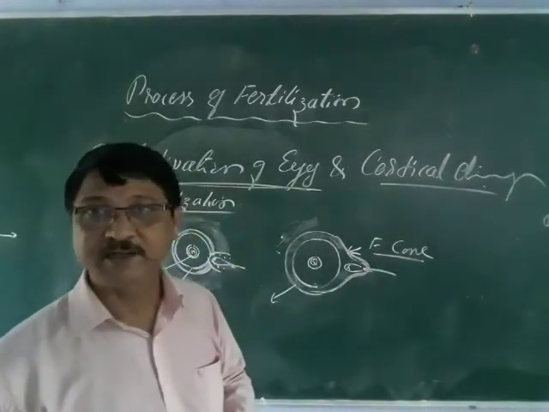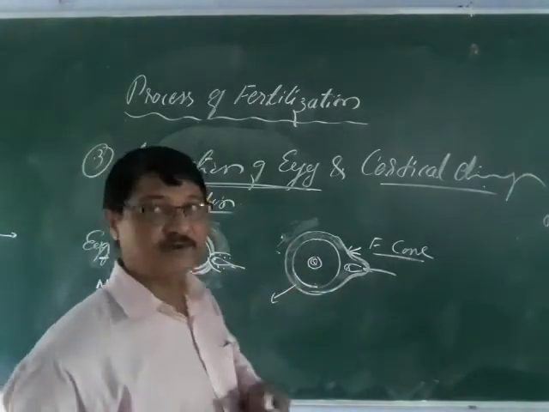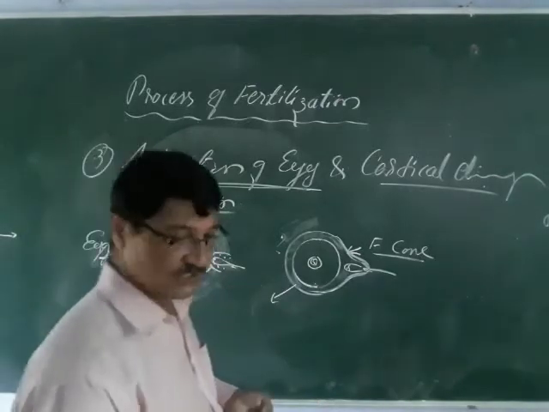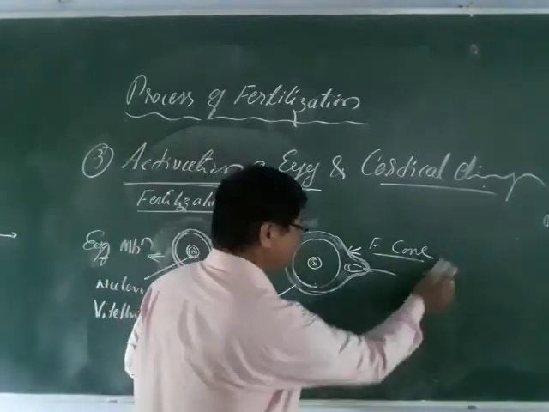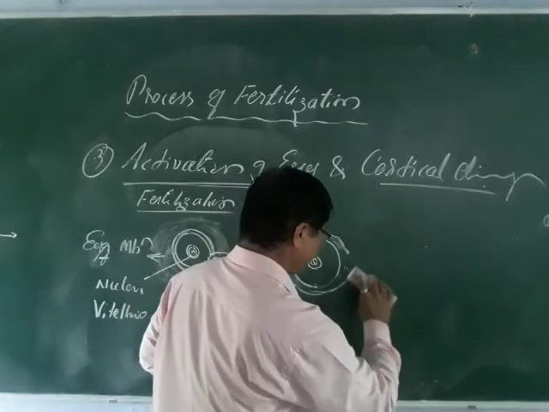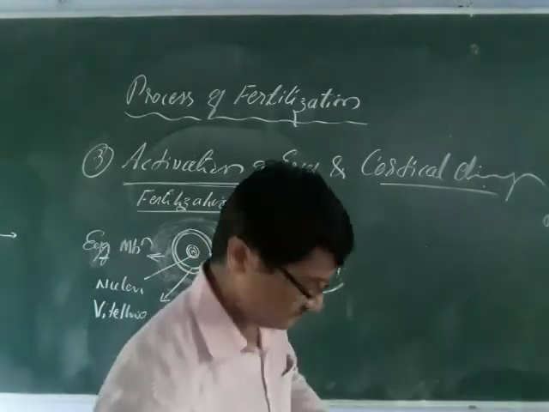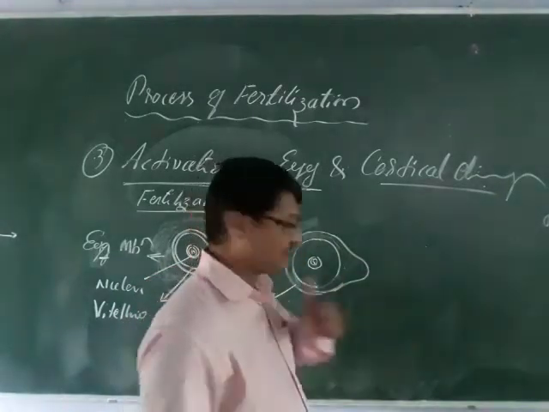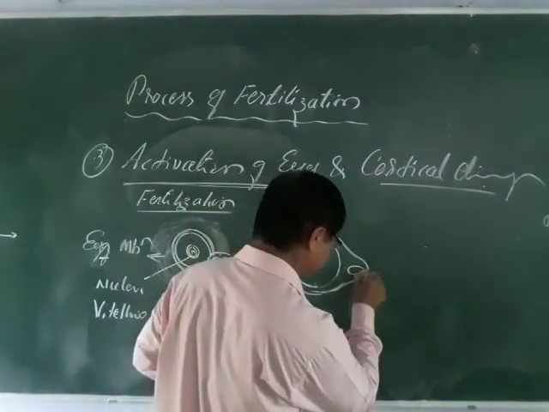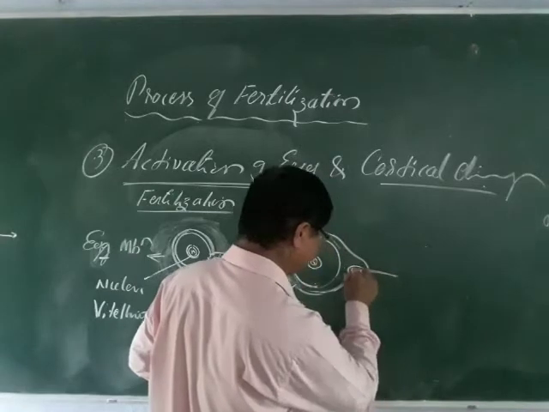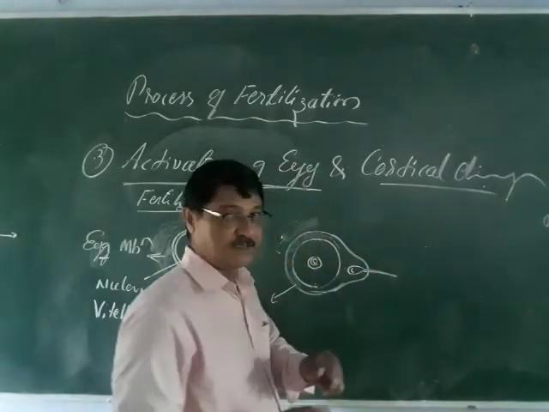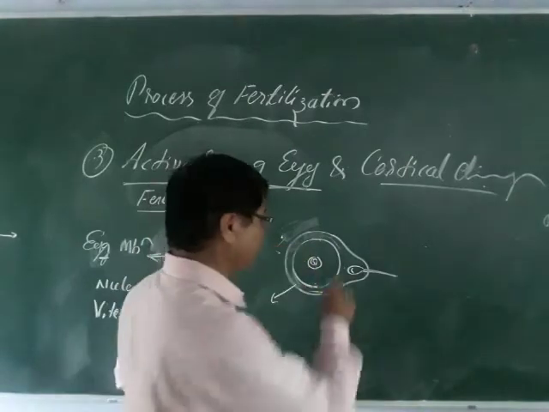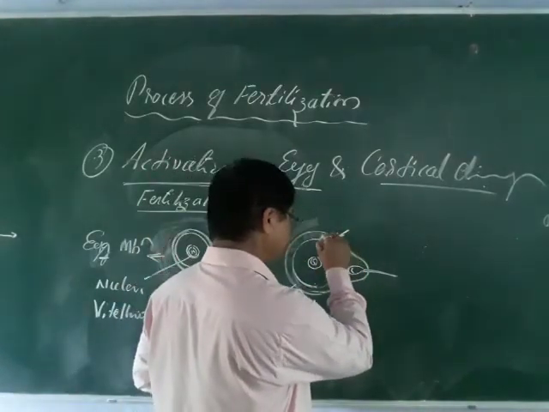And what are the cortical changes here? The main cortical changes mean metabolic activity starts, and that is called the cortical changes. Just remember this: the cone is formed already, and the sperm has entered here. The vitelline membrane is made of two layers, the double layer, this is the outer and this is the inner.